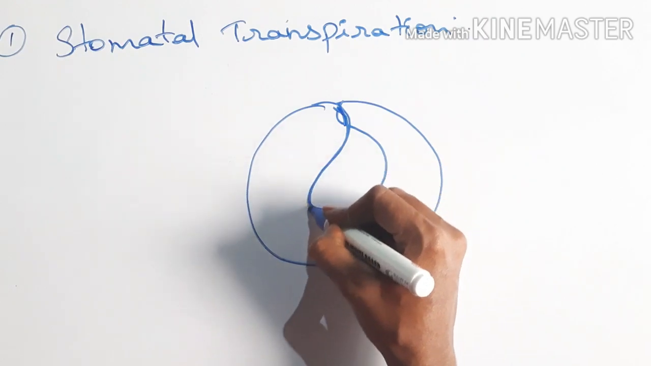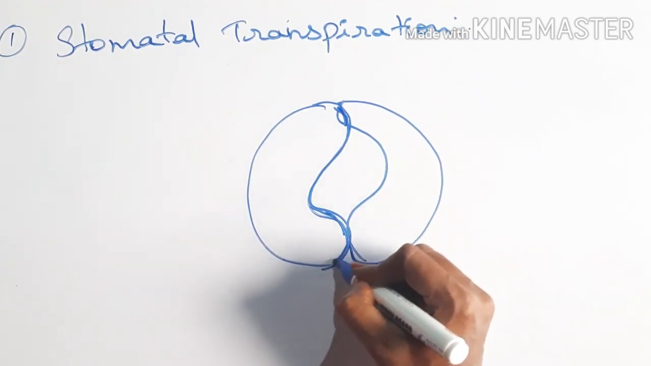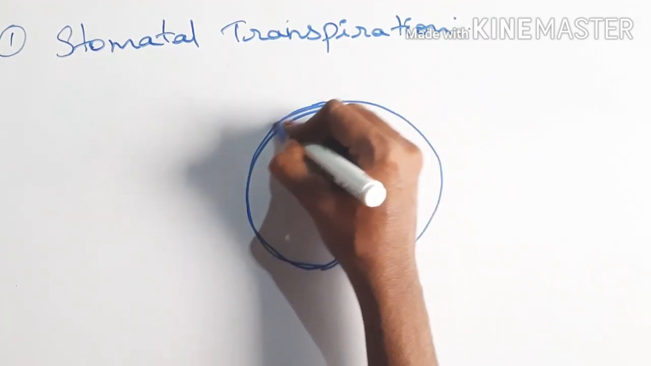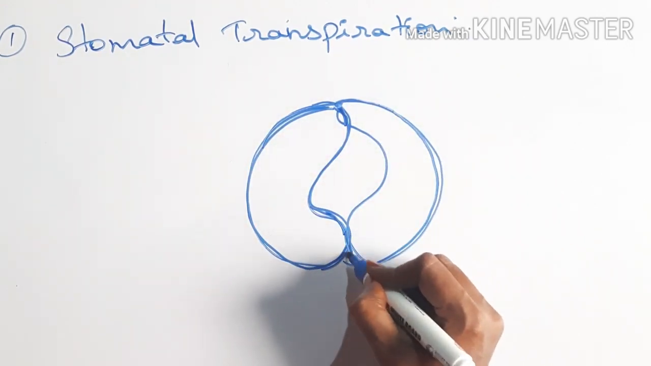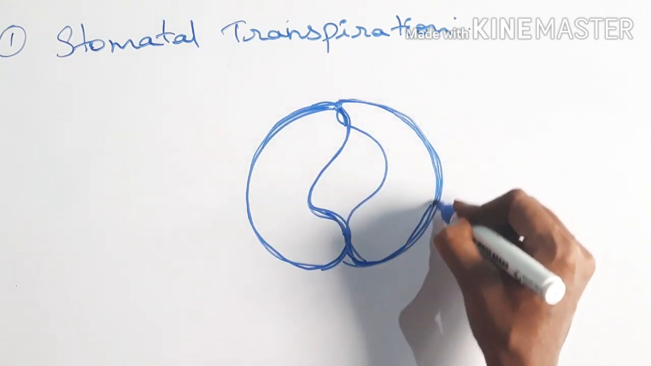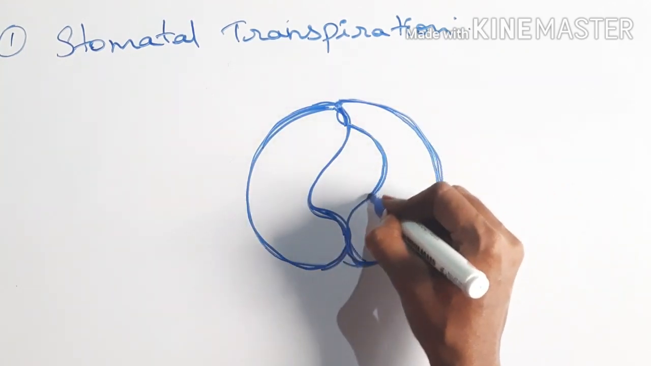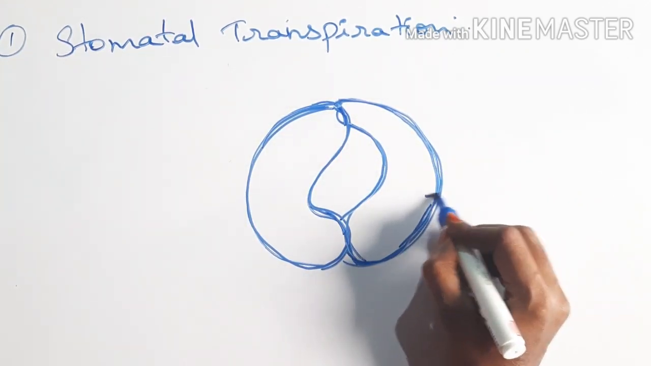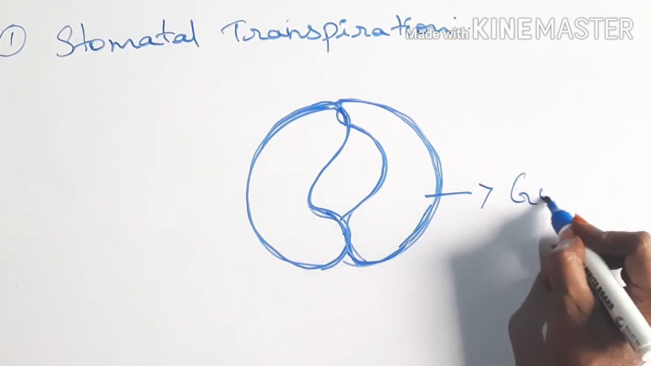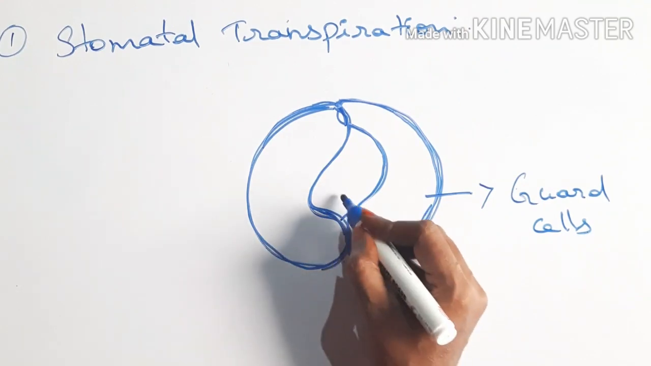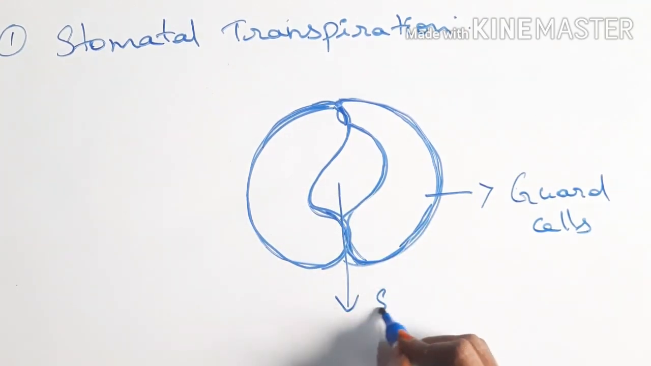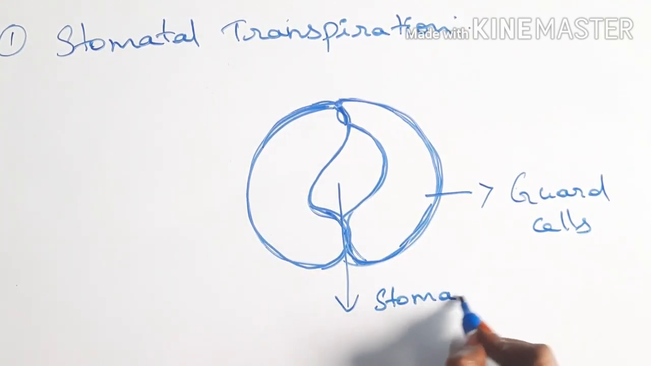This stomata is protected by the guard cells. So these are guard cells, and this opening is stomata.